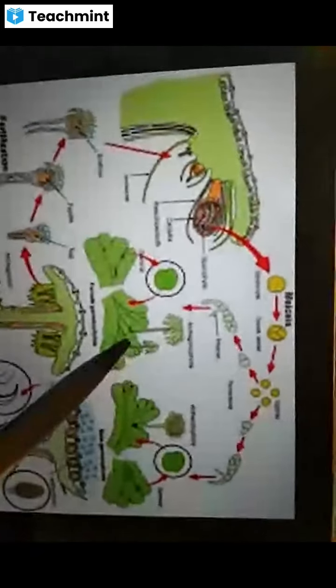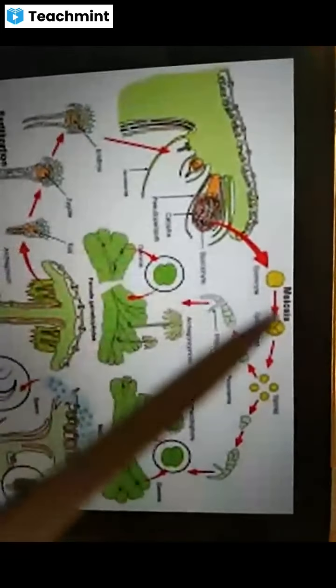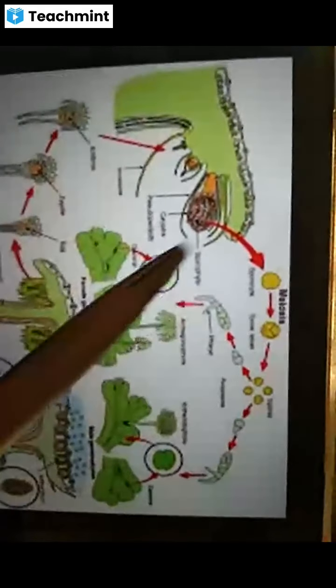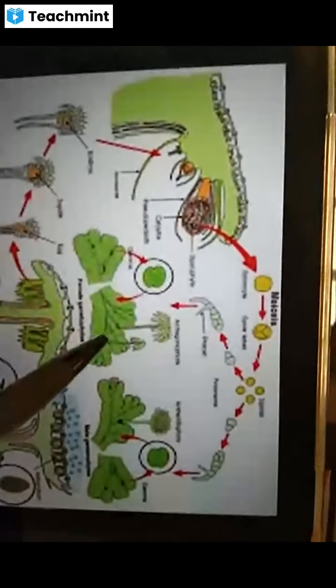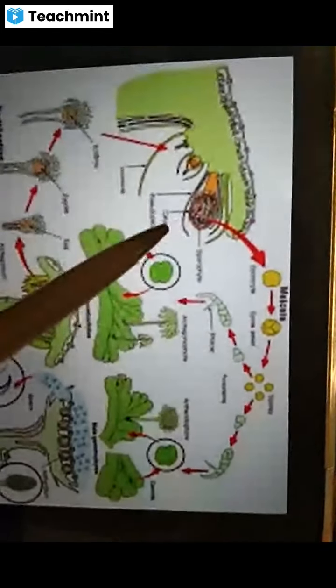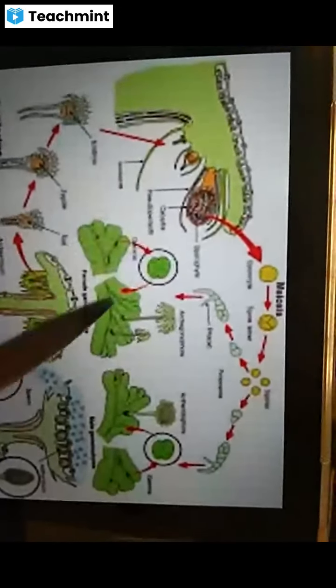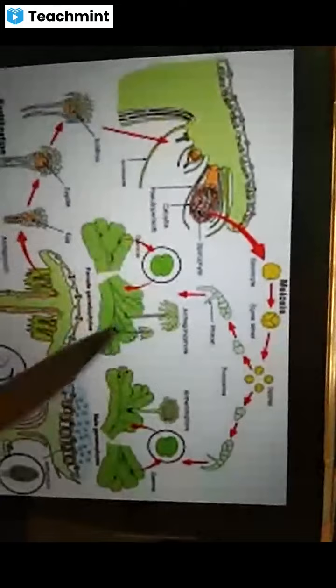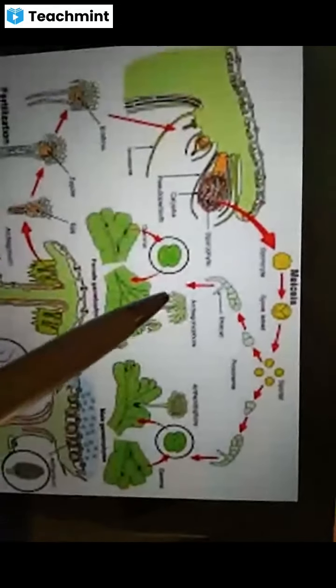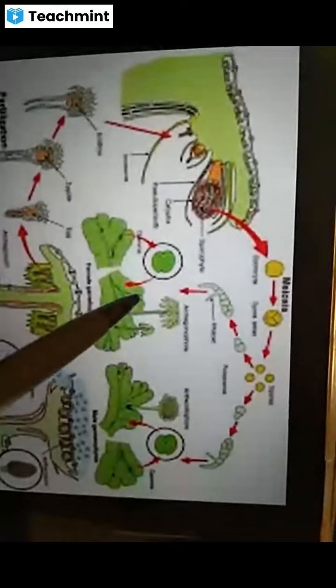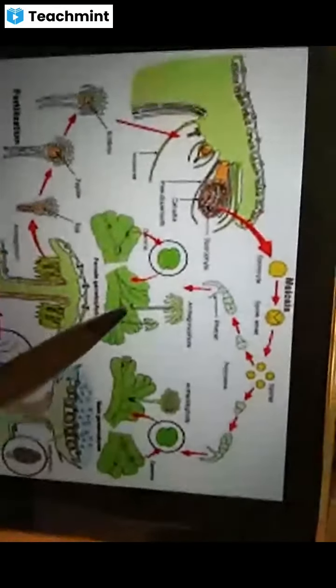These are known as alternation of generations. When the sporophytic plant and the gametophytic plant do not resemble each other in their physical appearance or habit, such alternation of generations is known as heteromorphic alternation of generations.